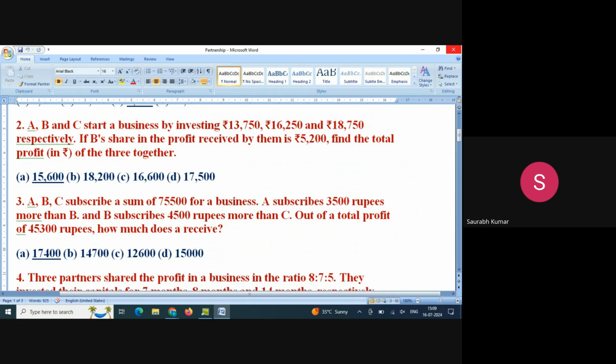B's profit is given to us, asking for the sum of the profit earned by all three members. Again, time is not mentioned, so we can say that the amount is invested for equal time.